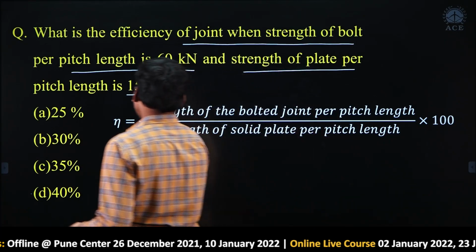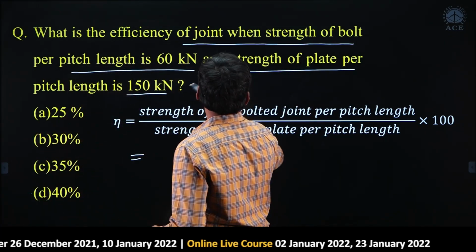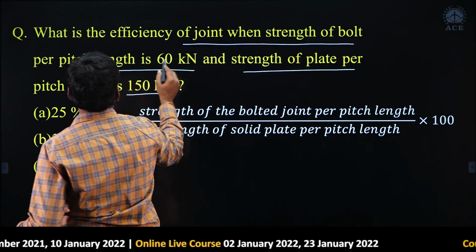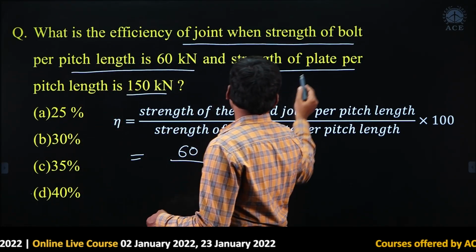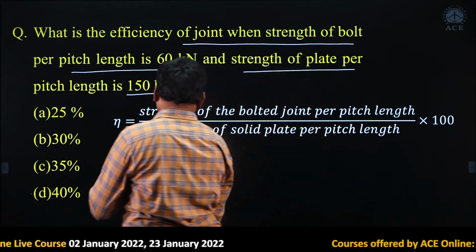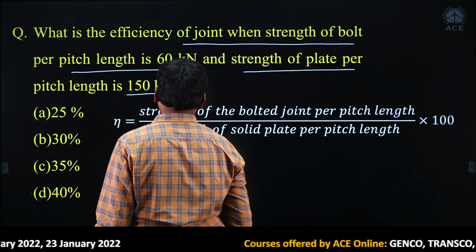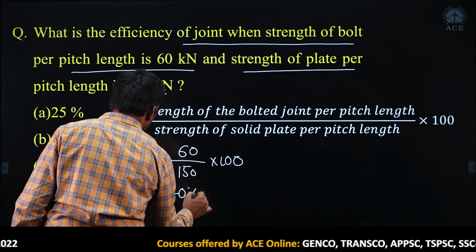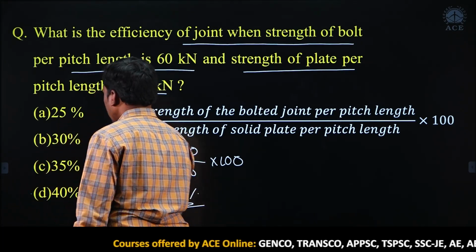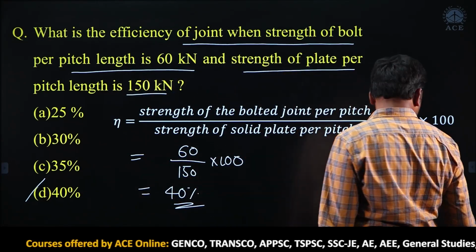In the question, strength of bolt per pitch length is given as 60. And the strength of plate is given as 150, into 100. If you solve this, you will get 40%. Then option D is correct. Please note down.